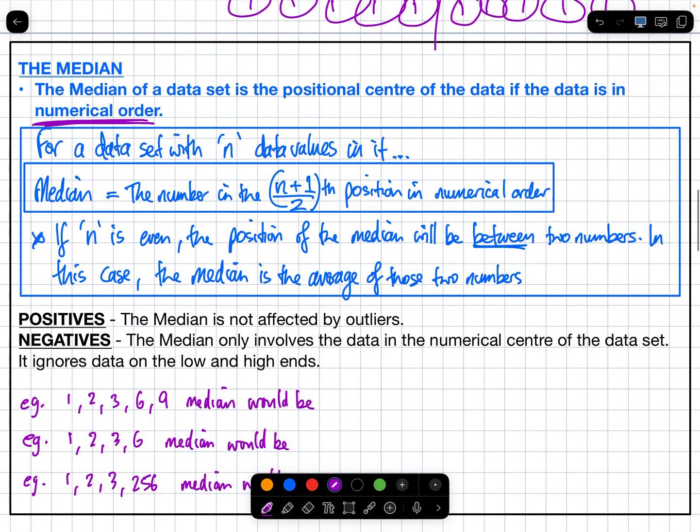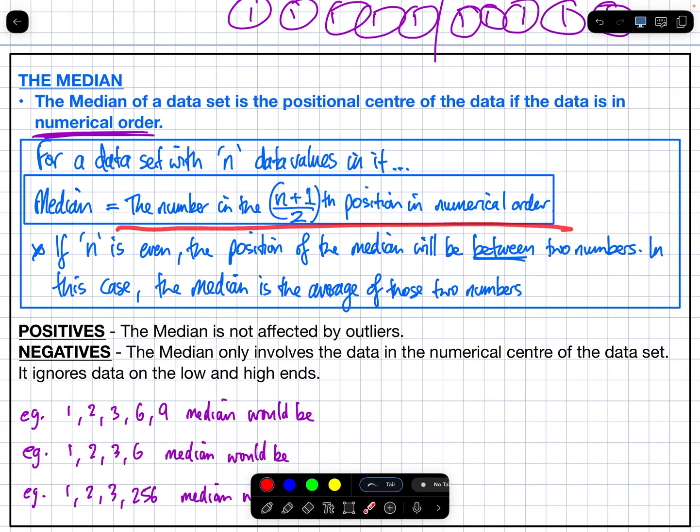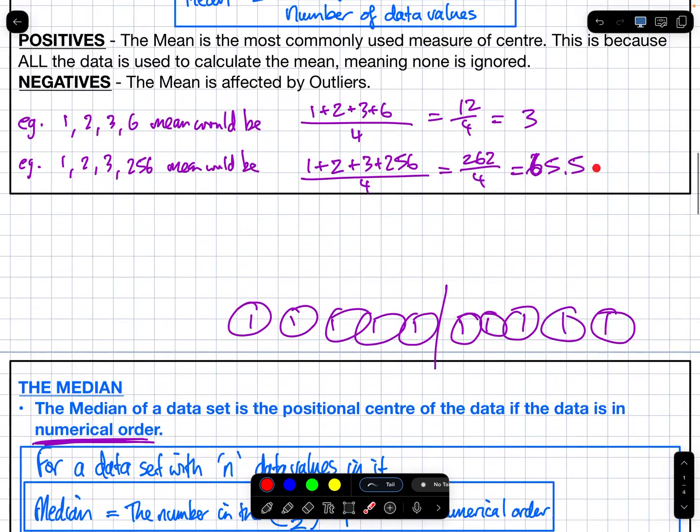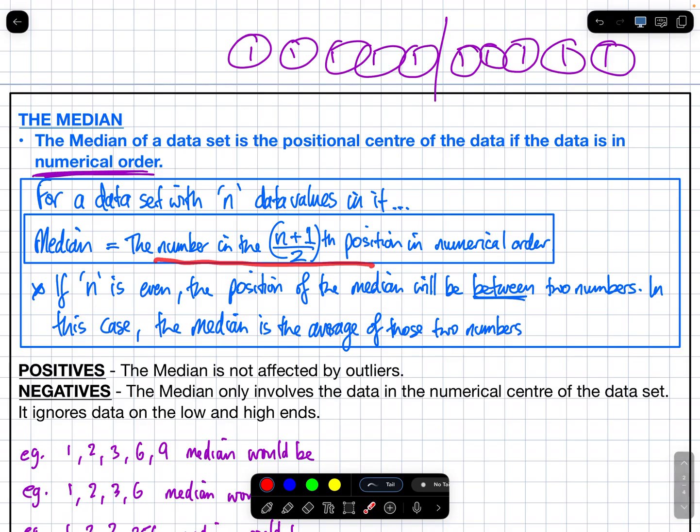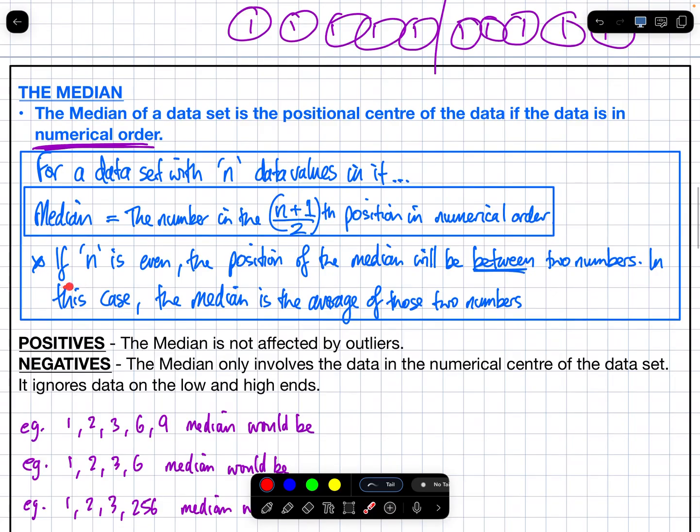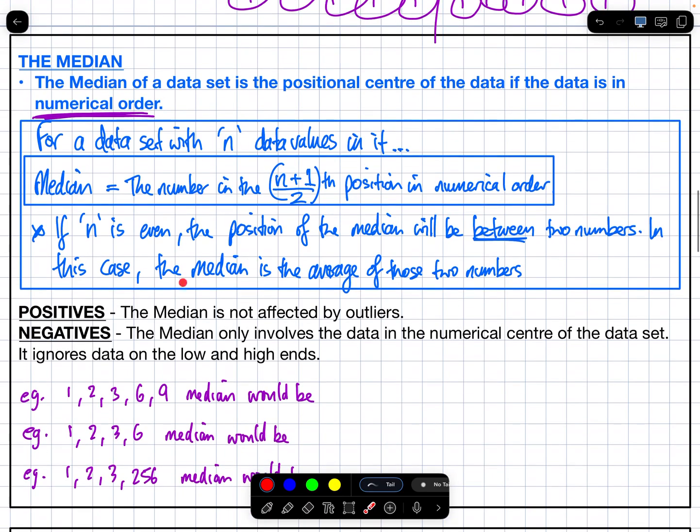So use mine. The median is the number in the (n plus 1) over 2th position in numerical order. This formula doesn't tell you what the median is. See how here it just told you what the mean was? It was 65.5. Here it told you the mean was 3. This formula is going to tell you the position of it. And just be careful, if n is even, the position of the median is going to be between two numbers. So if it says the 6.5th position, the median is going to be halfway between the 6th and 7th. So the median is going to be the average of those two numbers.